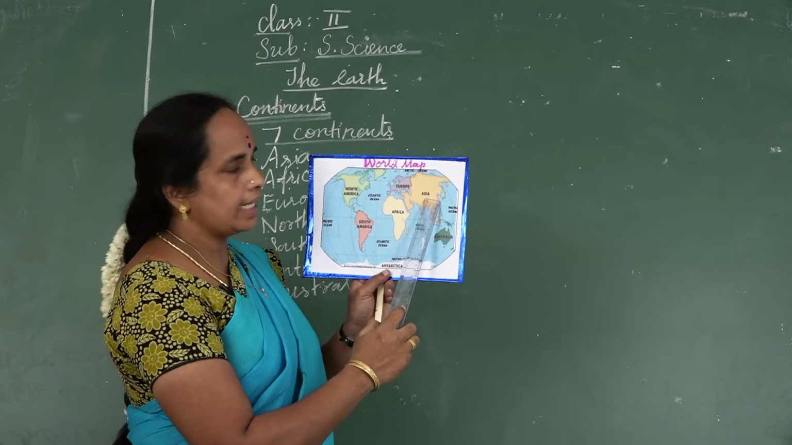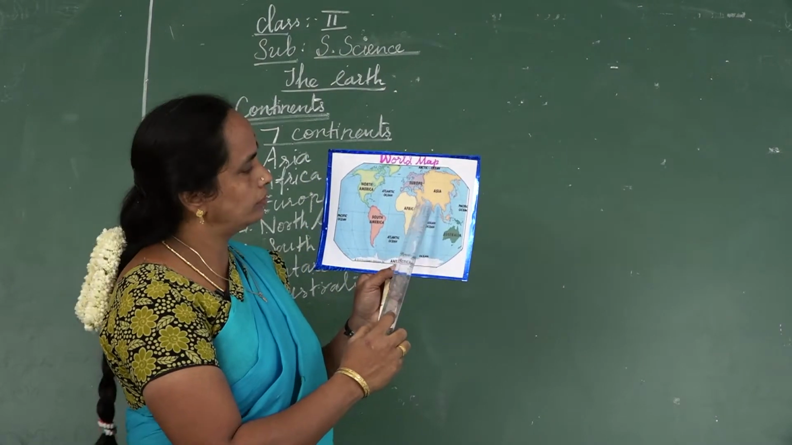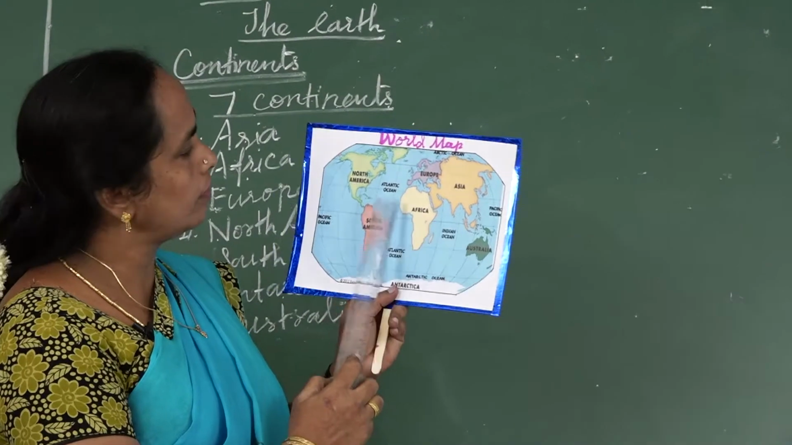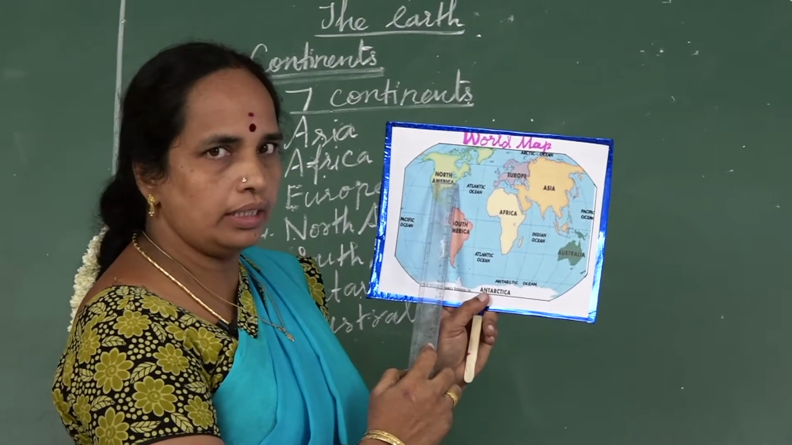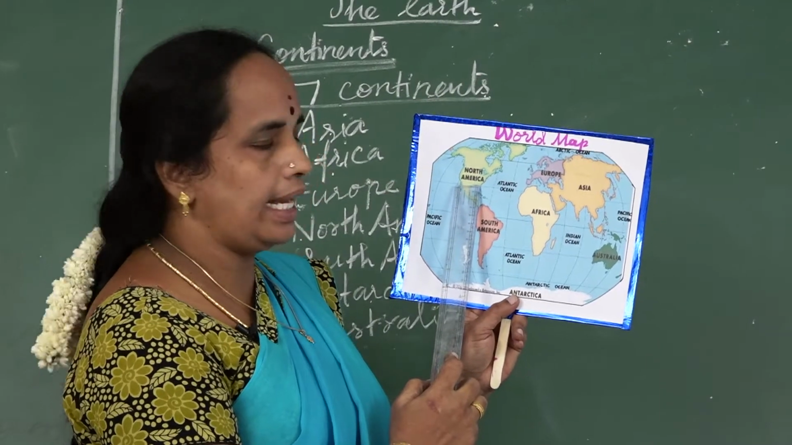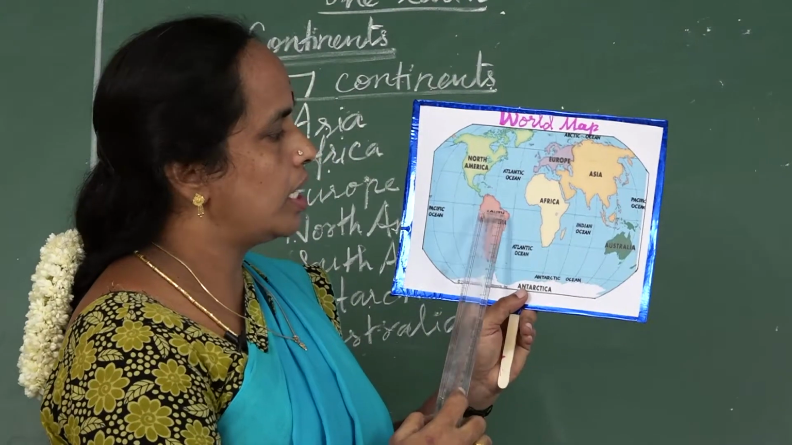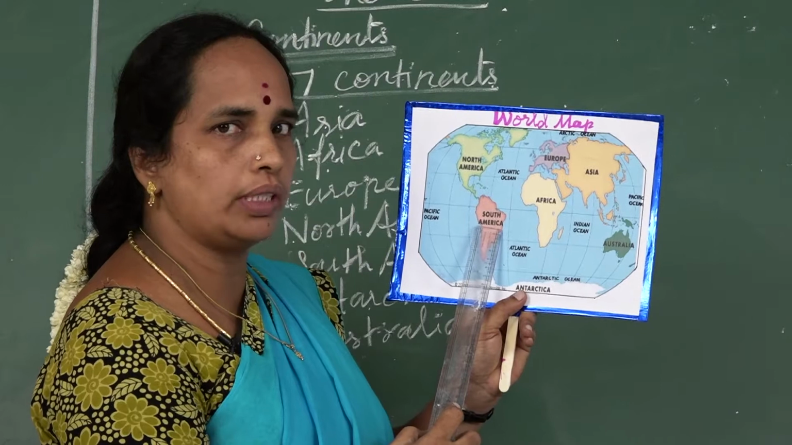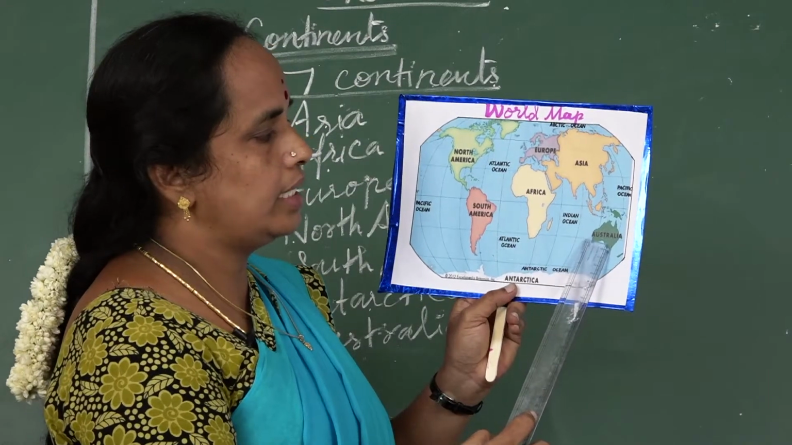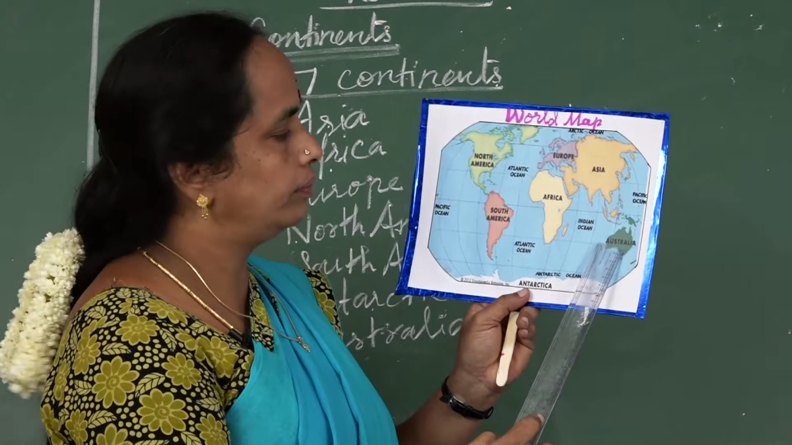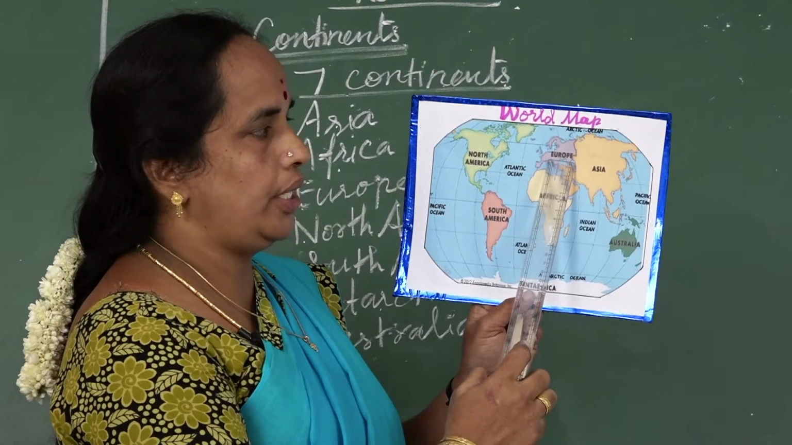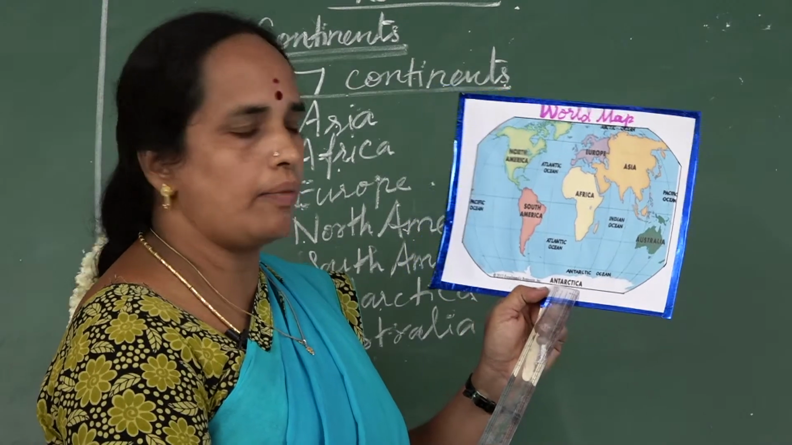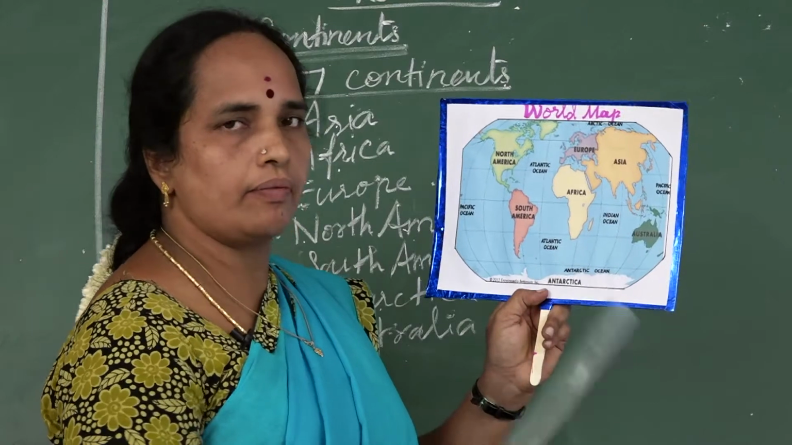Asia, A-S-I-A. Africa, A-F-R-I-C-A. North America, South America. Australia. Europe. Antarctica. Totally 7 continents.